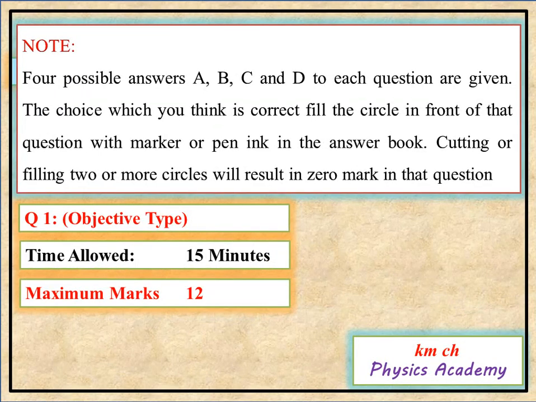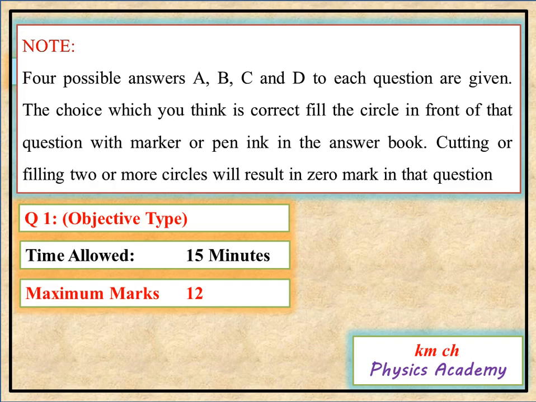The paper starts with a note. Four possible answers A, B, C and D to each question are given. The choice which you think is correct, fill the circle in front of that question with marker or pen ink in the answer book. Cutting or filling 2 or more circles will result in 0 mark in that question.